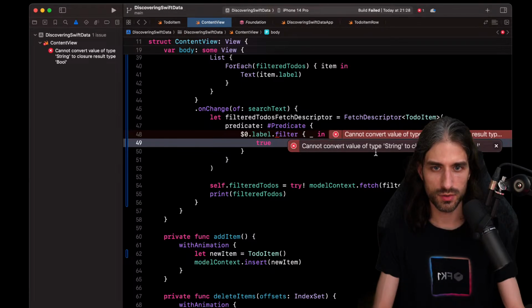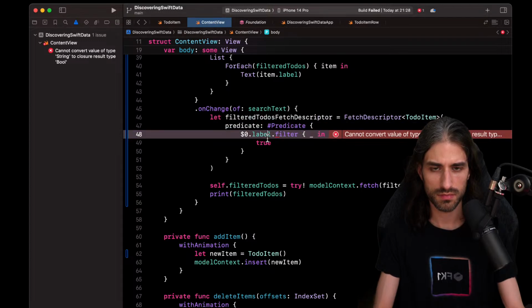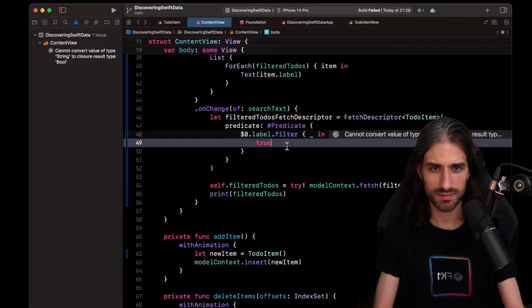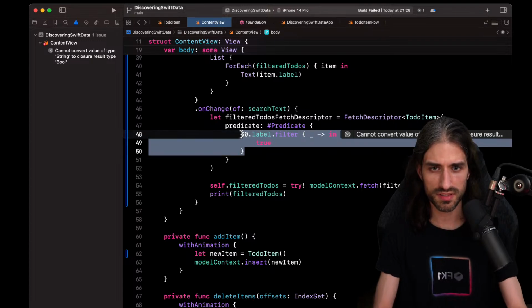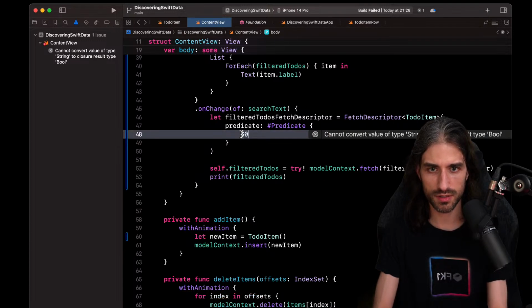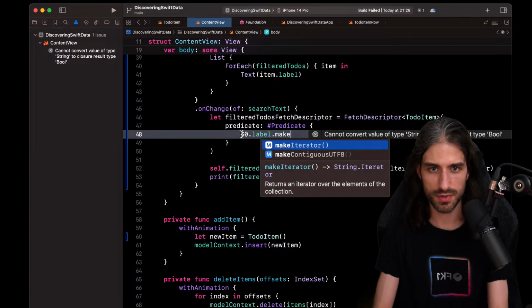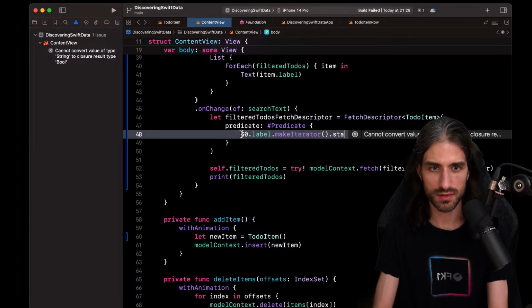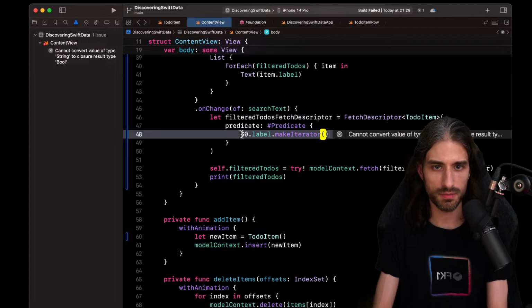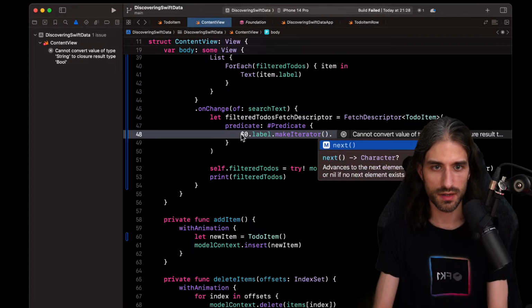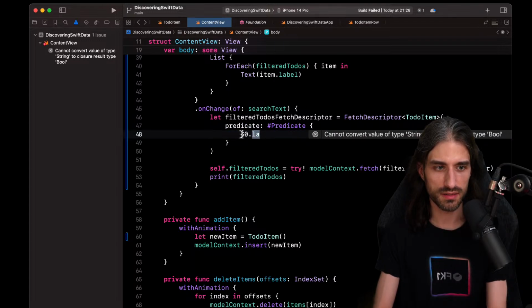Cannot convert value of type string. What? Yeah, so you were suggesting I do $0.label.makeIterator. Yeah, but from an iterator you cannot do a starts with. From the iterator you can just call next, basically.